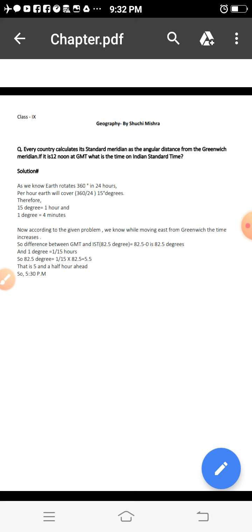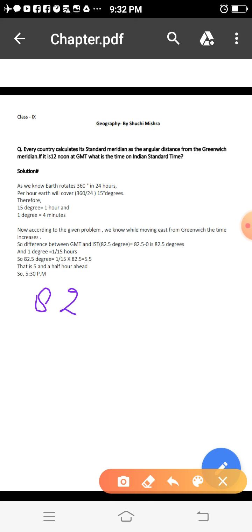Now we are going to solve this question. The question is: every country calculates its standard meridian as the angular distance from the Greenwich meridian. If it is 12 noon at GMT, what is the time on Indian Standard Time? We know that the Indian Standard Time standard meridian is passing through 82 degree 30 minute east.